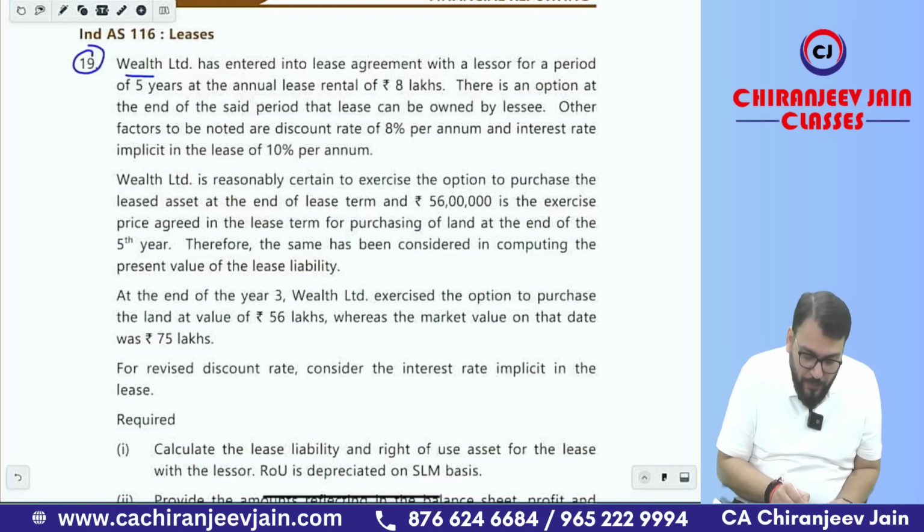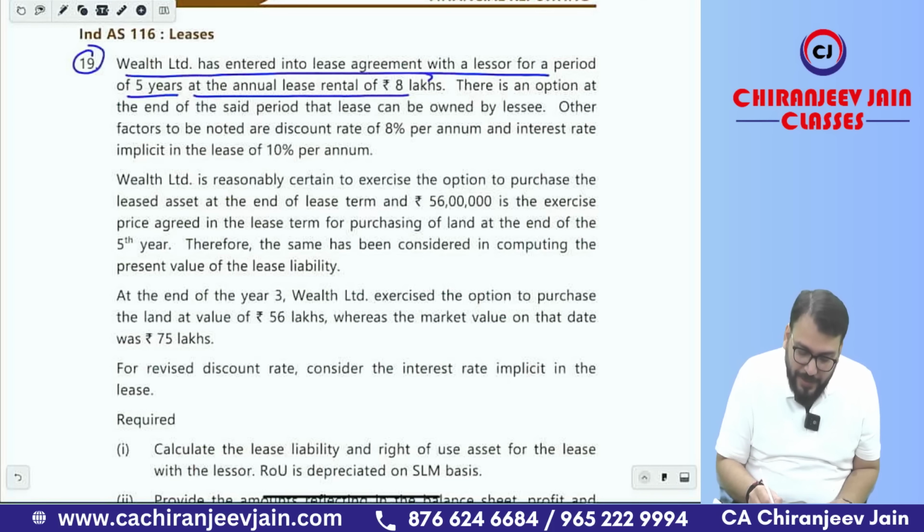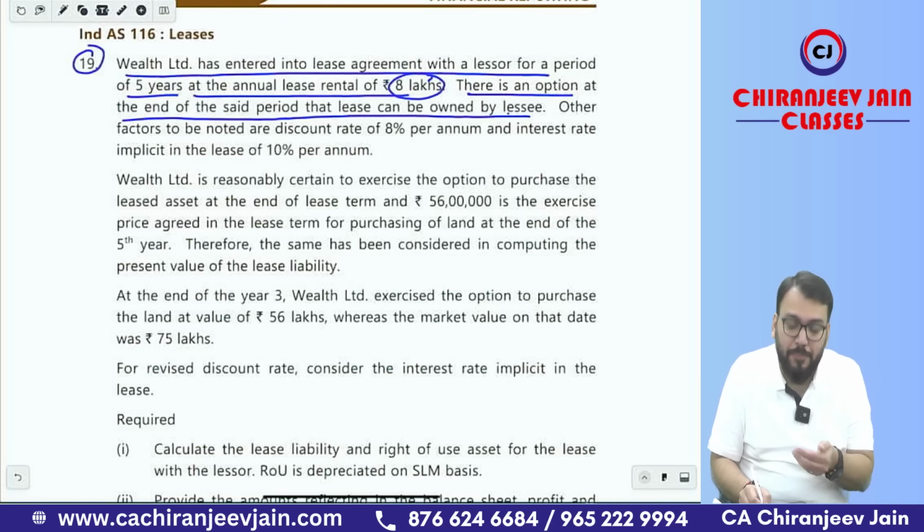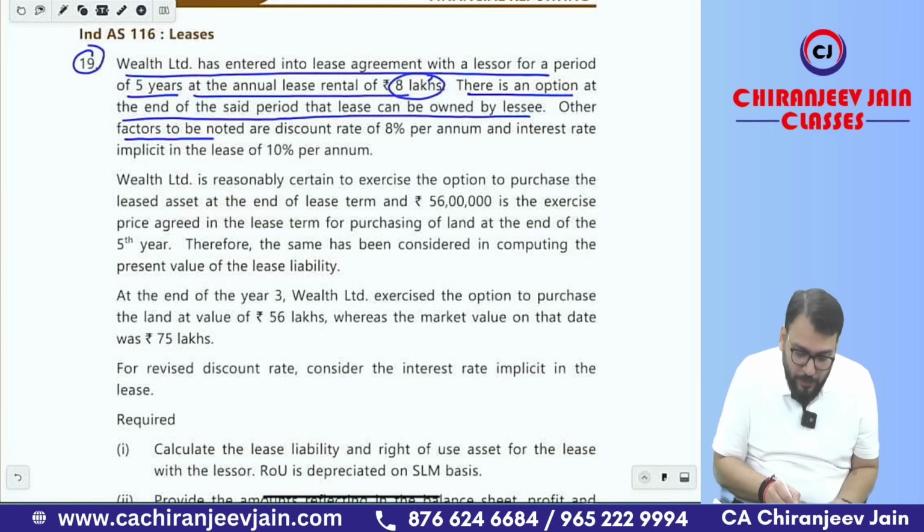Question 19. Wealth Limited has entered into a lease agreement with the lessor for a period of 5 years at an annual lease rental of 8 lakh. There is an option at the end of the said period, that is 5 years, that the lessee can own the asset, which means there is a purchase option. Other factors to be noted are discount rate 8% per annum and interest rate implicit in the lease is 10% per annum.